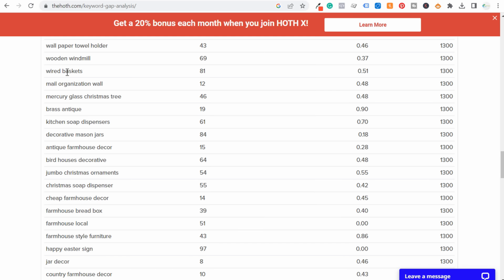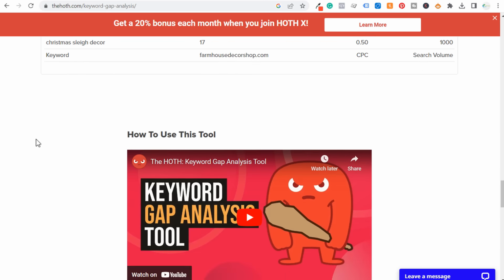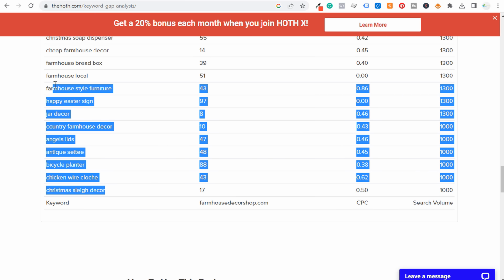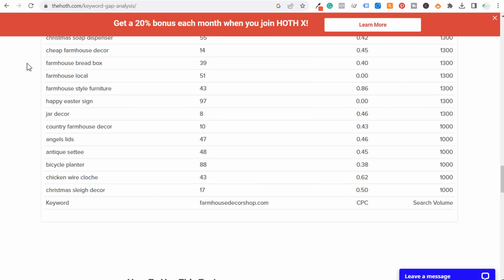I'm getting actual products like wooden windmill, wired baskets, mail organization for the wall, brass antique, kitchen soap dispensers, decorative mason jars. So if I come in here and export these to a CSV file as well, I can find all sorts of different products that I can add to my website and some different product categories that I could start to optimize for, because they're ranking well for some of these different keywords, where if I optimize my website for them as well, I can probably rank for these keywords too.